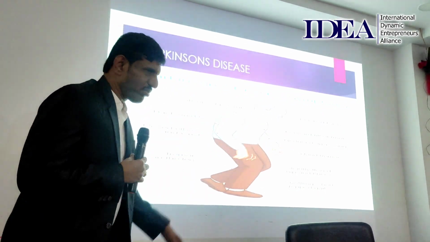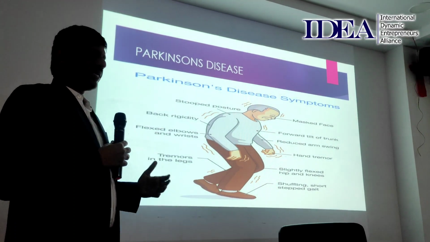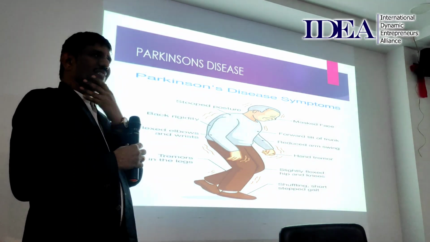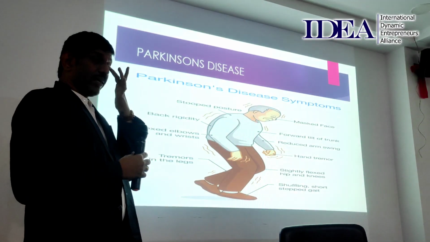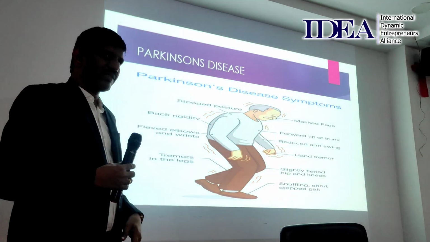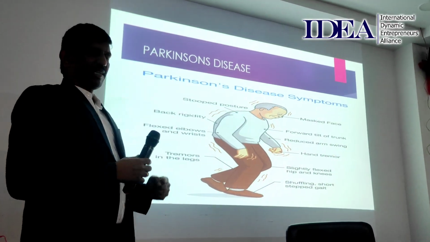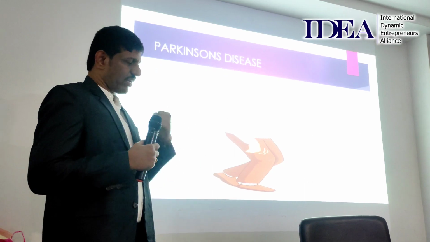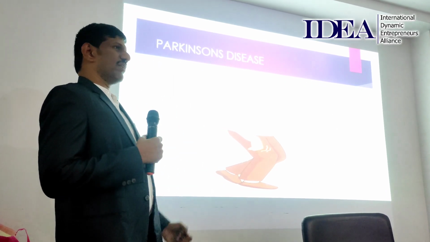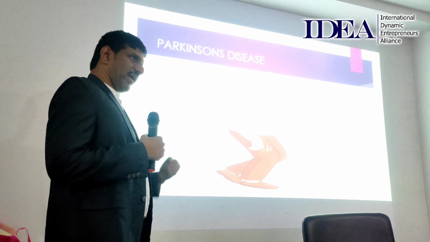You can see the stooped posture, and there is a tremor in the hand. The face will be masked tightly, and they will be smiling on the face. Eye blinking is less. Constipation. They will start with the constipation, and then be a little bit rested. They cannot move. It looks like hemiplegia, but it is not hemiplegia. They cannot move the hand.